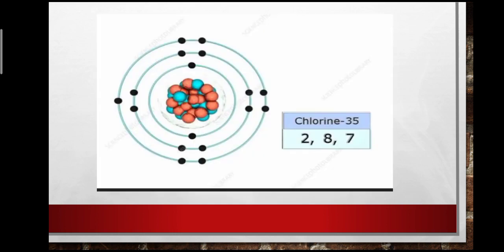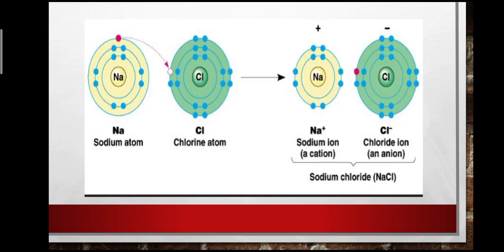Let us verify this with an example. Now, let us see the formation of sodium chloride, NaCl. Look, sodium has 1 electron in the last shell. Chlorine has 7 electrons in the last shell; to make it 8, it requires 1 electron. Sodium, on the other hand, requires 7 electrons to fulfil the shell, or else it can lose 1 electron, so that the last shell will be 8.